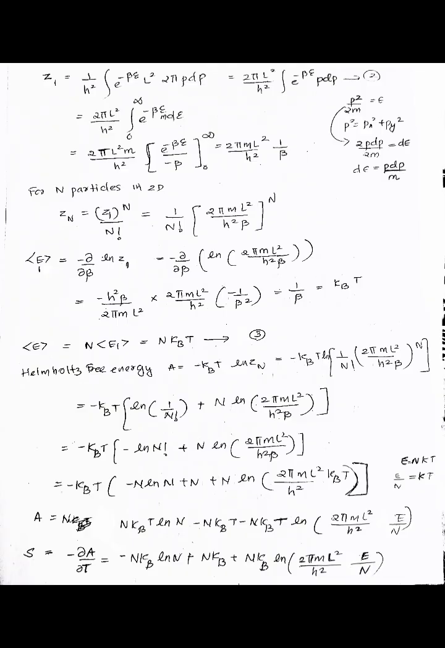Then the energy for a single particle is E1 equal to minus ∂/∂β of ln Z1. This is equal to minus ∂/∂β of ln(2πmL²/(h²β)). So this is equal to minus h²β/(2πmL²) times 2πmL²/h² times (−1/β²). This is equal to 1/β, and this is equal to kBT. Then E is equal to N times E1, that is equal to N kBT. This is equation number 3.